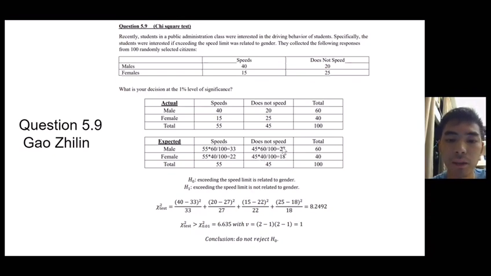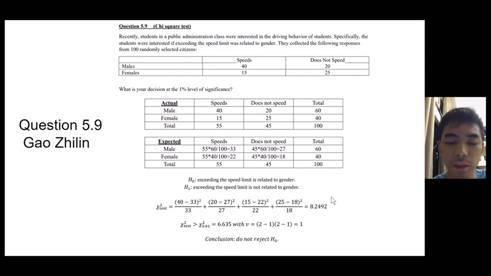Now we set a null hypothesis: exceeding the speed limit is related to gender. And then the alternative hypothesis is exceeding the speed limit is not related to gender. Then we use the chi-square test formula, which is actual minus expected squared divided by expected, and we sum them together. And we get this chi-square statistic is 8.2492.